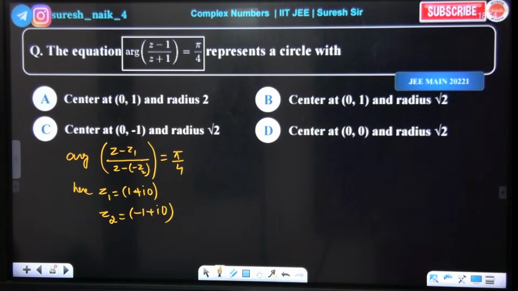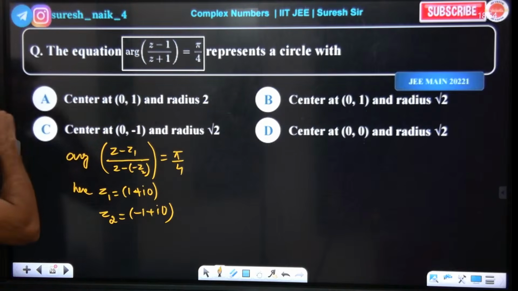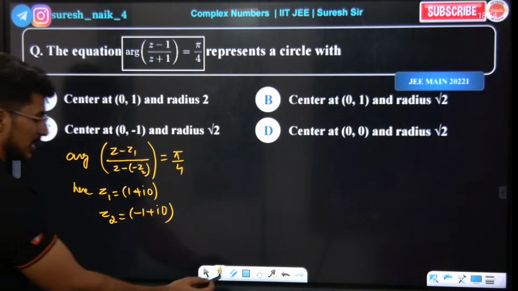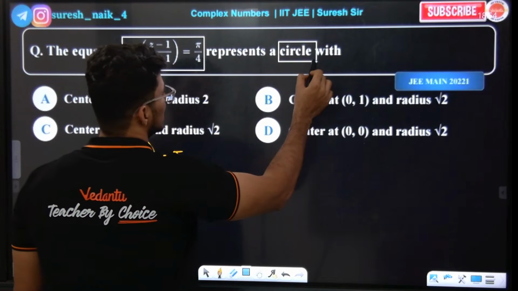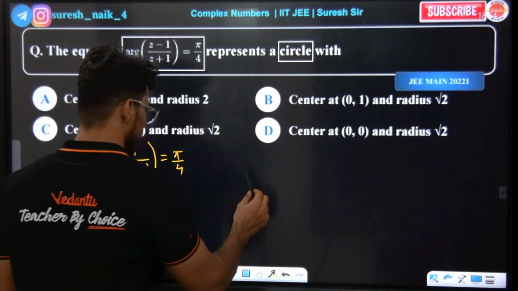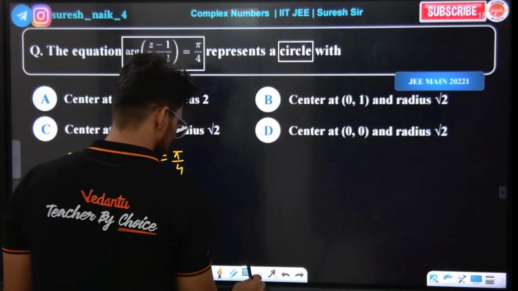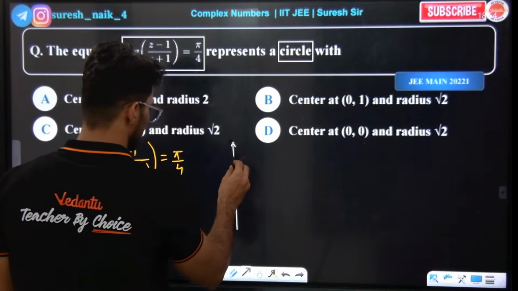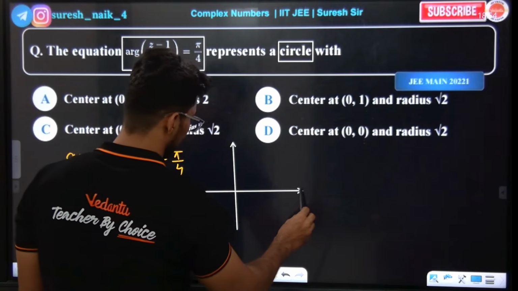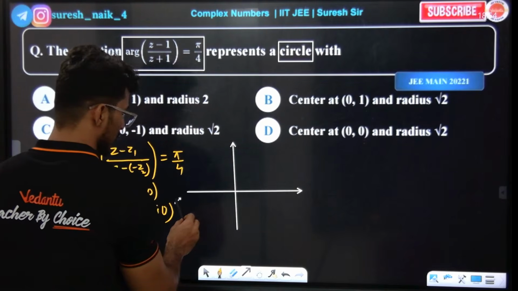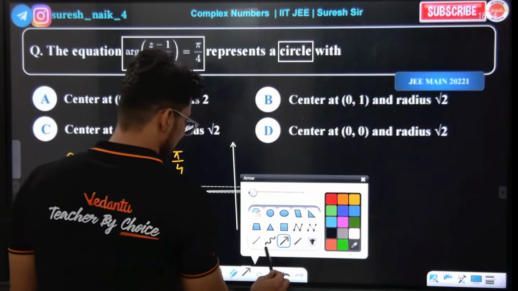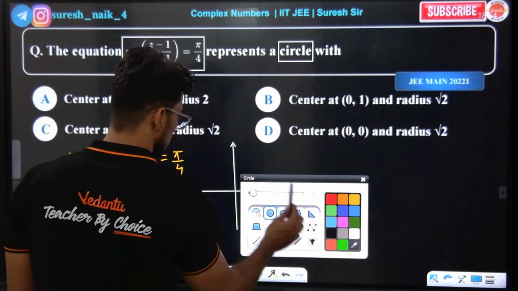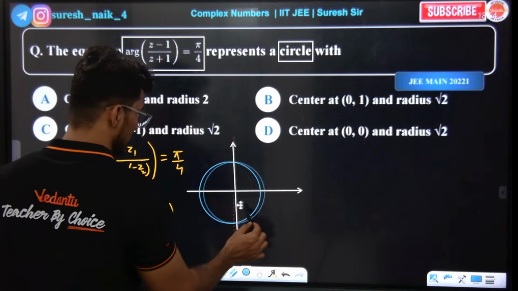Sir, now I know that this will be forming a circle. He himself told that this is representing a circle. But we need to find out the center and radius. That's it. Conceptual understanding is very important. Everybody look at the board, please. I want every one of you to focus on the screen.